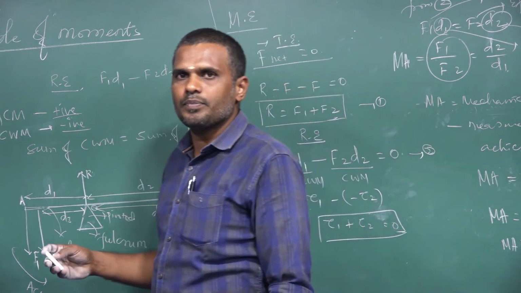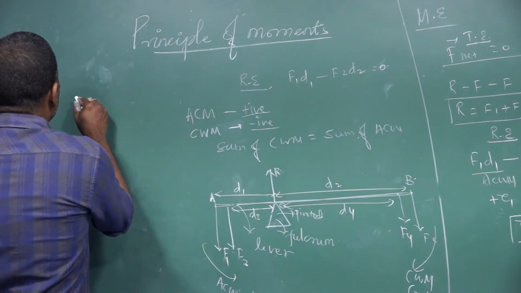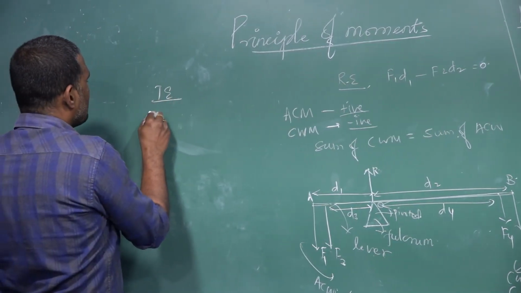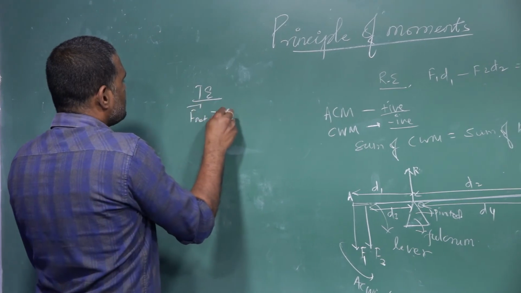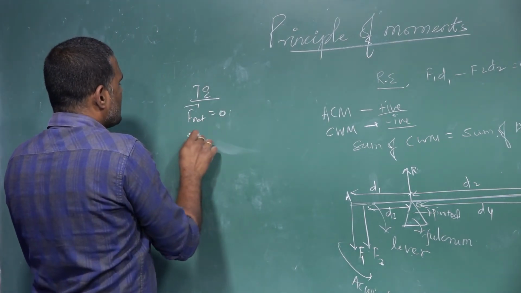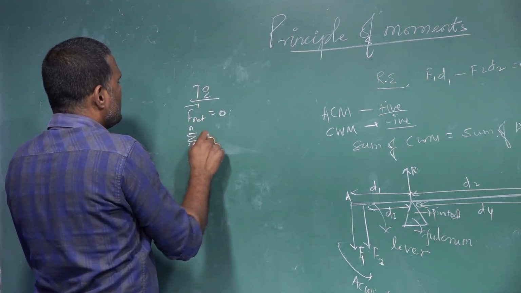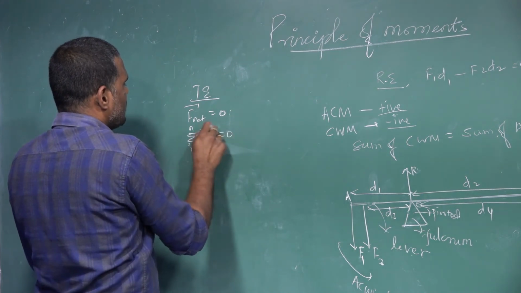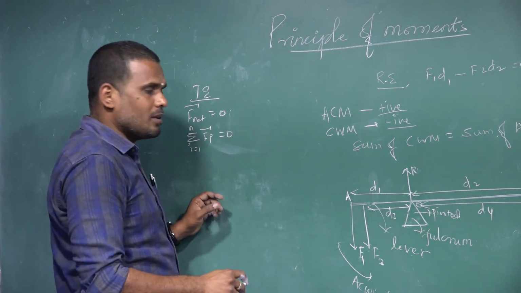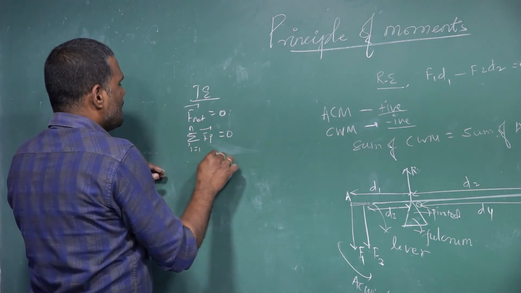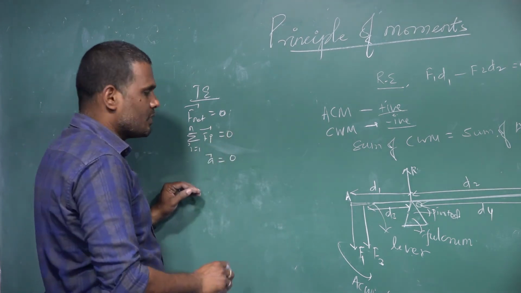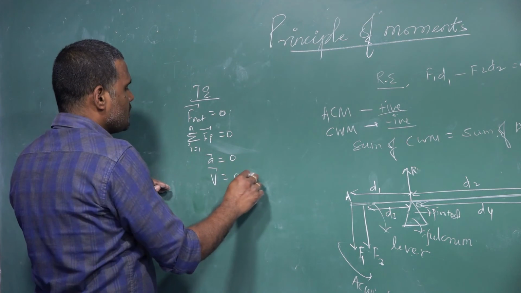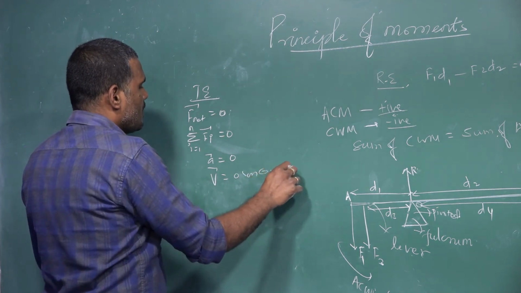I would like to write it over here. For translational equilibrium, the net force must be equal to 0, or the sum of the forces acting on the body must be equal to 0. The linear acceleration will be equal to 0. Velocity must be equal to 0 or constant.